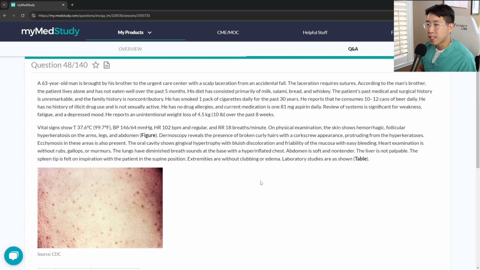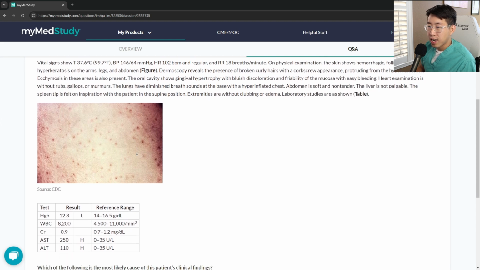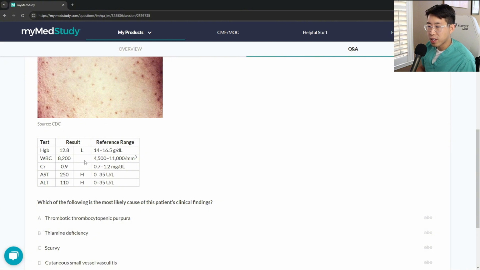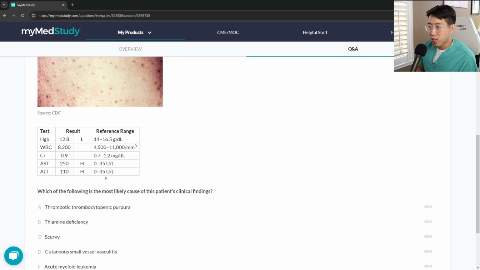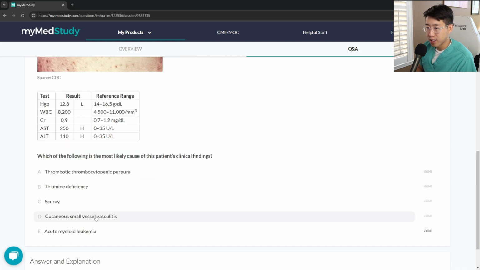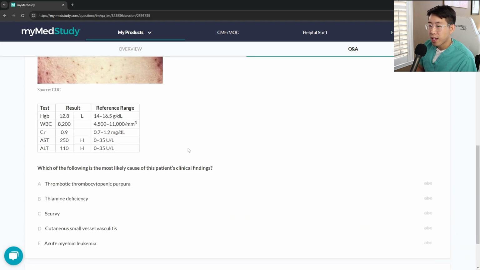Next question, a 63-year-old man is brought by his brother to the urgent care center with a scalp laceration from an accidental fall. Lab studies are shown. Here's the rash. Interesting, so hemoglobin 12.8, white count 8.2, creatinine 0.9, and his AST and ALT are elevated. Which of the following is the most likely cause of this patient's clinical findings? So he's got petechiae, basically. I saw TTP here, so it's asking us why he has petechiae. And then the other thing I'm noticing is this 2-to-1 ratio with his AST and ALT.